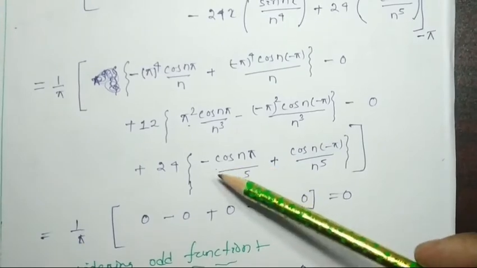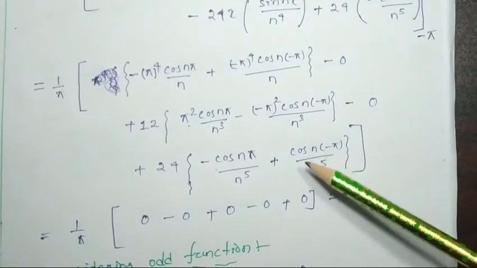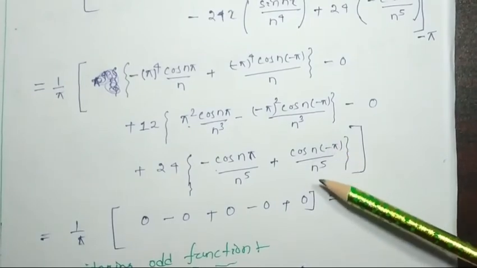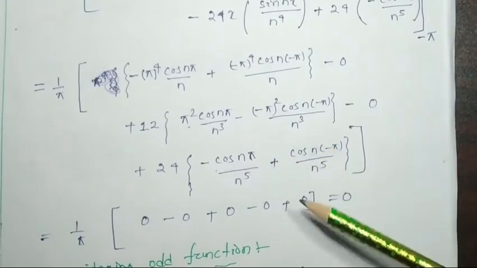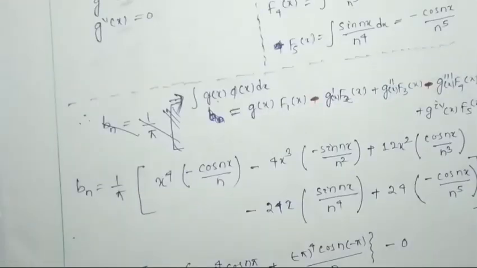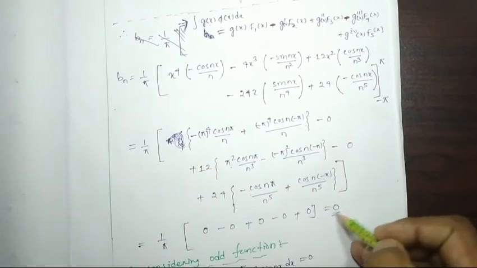Then this is c minus cos n pi by n to the power 5. Here cos(-n pi) will be cos n pi by n to the power 5. So minus plus will be 0, equal to 0. So by doing this much work, at last we found the value of bn will be equal to 0.